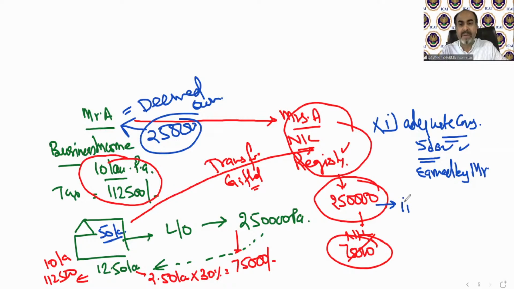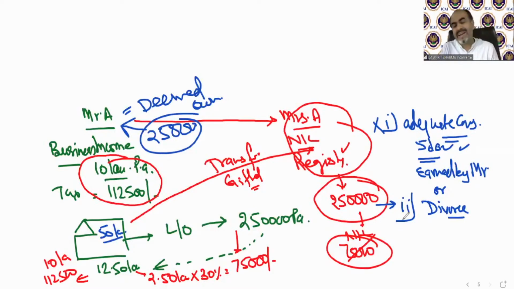The 50 lakh, if it is going to be paid by Mrs. A, then it should be earned by Mrs. A. If again that amount of 50 lakh has been transferred by Mr. A to Mrs. A, and again Mrs. A paid it to Mr. A, then again this 2,50,000 is going to be taxable in the hands of Mr. A with the clubbing provision. So either the adequate consideration is there, or it might be a divorce.